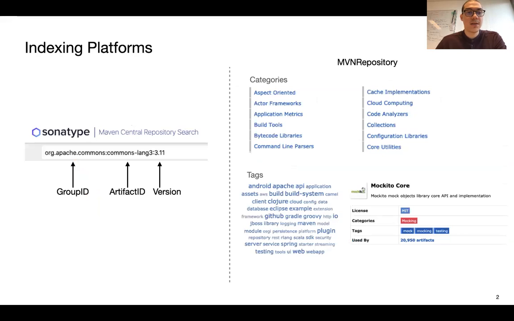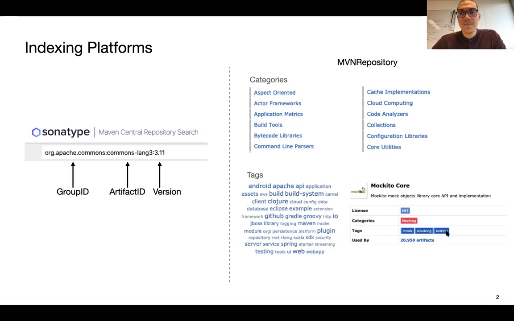This issue is addressed by indexing platforms. For example, Sonatype allows the search by metadata, namely group ID, artifact ID, and version. Also, MVN repository allows this kind of metadata search, but also includes categories-based search and tags-based search. Precisely this last term could be considered as core features of the libraries. For example, the library Mockito core contains the tags mocking and testing, and this is precisely what the library is